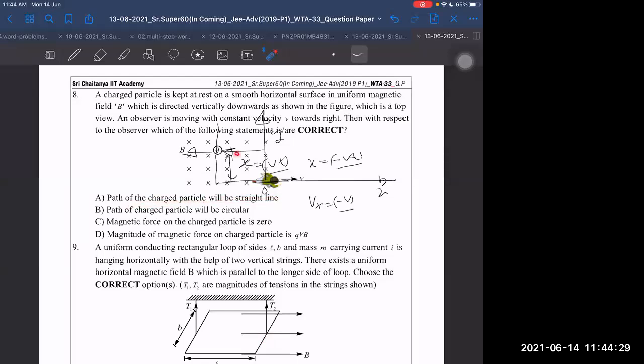Now come to that point. The second force will be acting, sir. Yeah, but it will be balanced again.